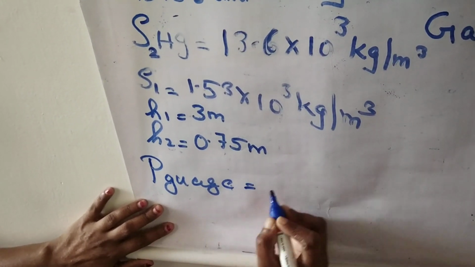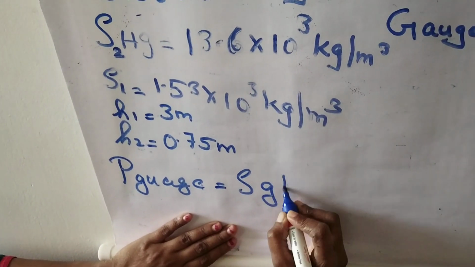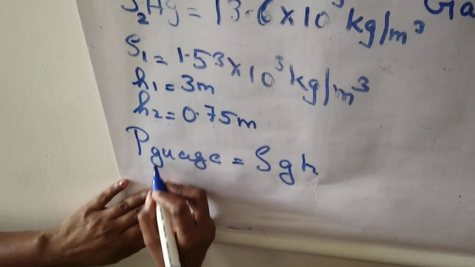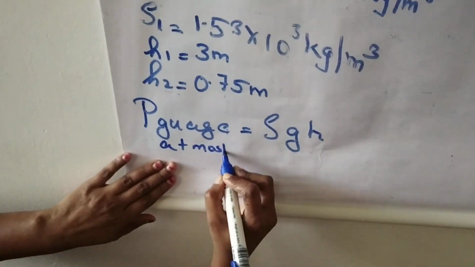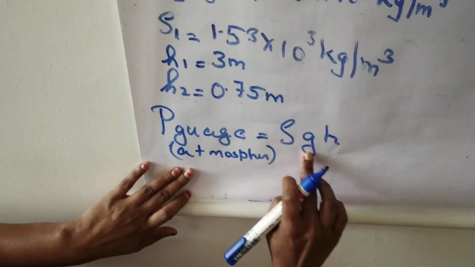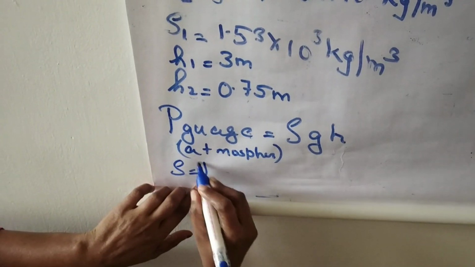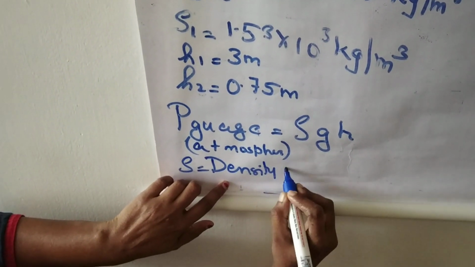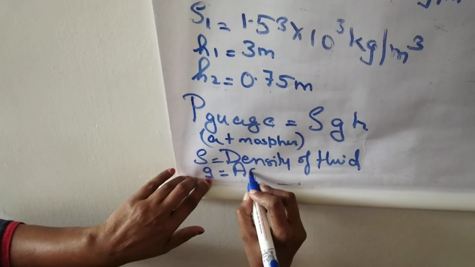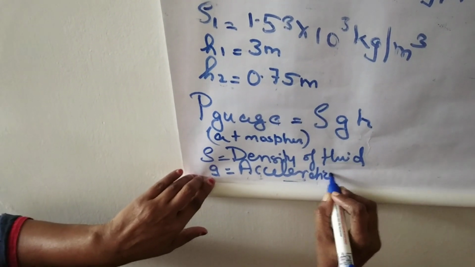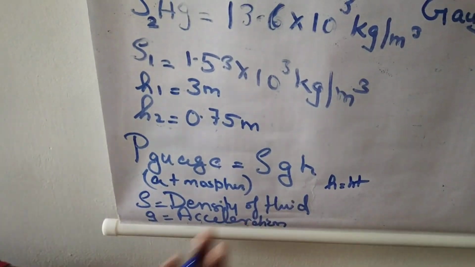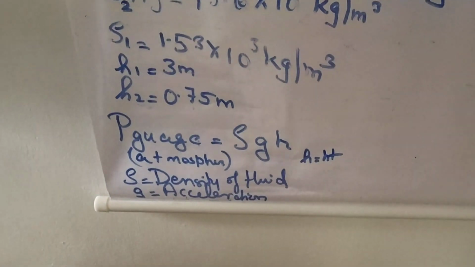Now in order to calculate pressure, any gauge pressure or atmospheric pressure, we have the formula P gauge is equal to rho g h. It is the same for atmospheric pressure. Both are rho g h, where rho is the density of the fluid, g is the acceleration due to gravity, and h is the height. Clear?